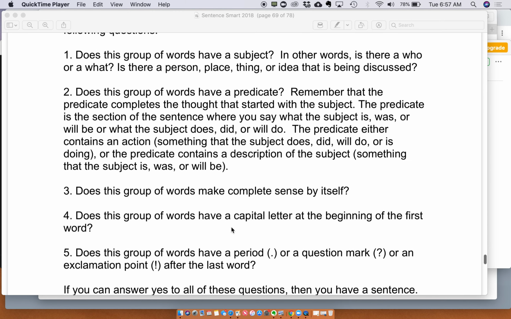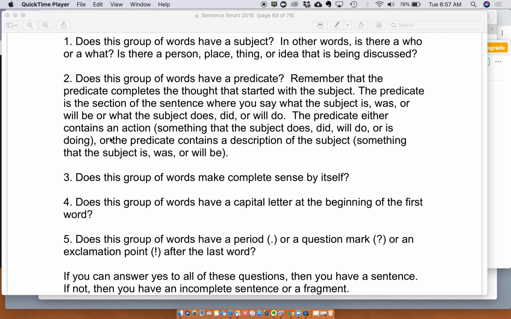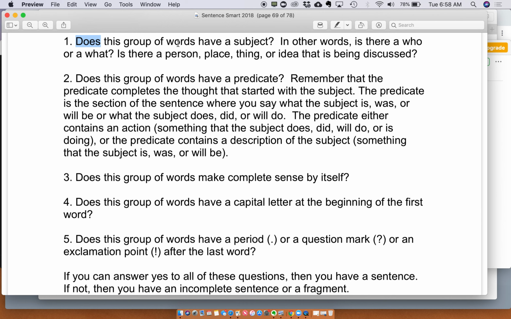Let's review them again. Does this group of words have a subject? If you want to know if you have a complete sentence, and this is very important in your writing, does this group of words have a subject? In other words, is there a who or a what? Does this group of words have a predicate? Okay. Does it have a subject? We're looking for a subject here. Does it have a predicate? The predicate completes the thought that started with the subject.